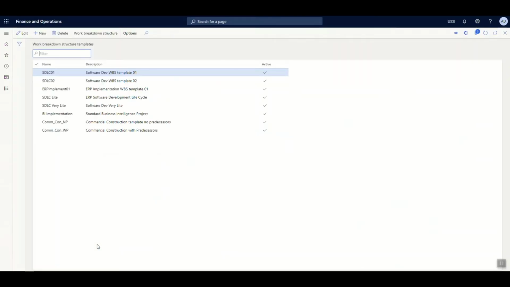Every company, based on the line of business or services or products that they sell in the market, can have a predefined set of work breakdown structures created in the system. These work breakdown structures can further be recalled in the quotation, where you can edit them and make them as per the client requirements and then send it to the customer for their review and confirmation. Let me take an existing example of the work breakdown structure, which is for an ERP implementation.